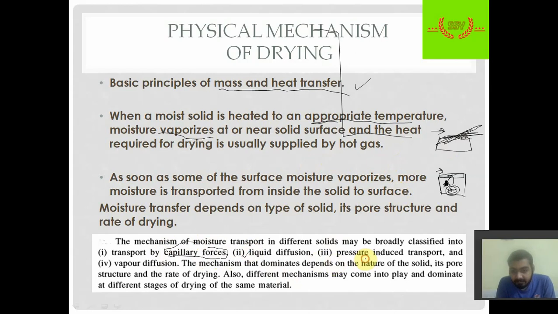Next is pressure induced transport. That is, we apply pressure so that moisture transfers from the higher moisture concentration to the lower moisture concentration part. And the fourth phenomenon is vapor diffusion. Vapor diffusion is nothing but the vapor diffusing, as in liquid diffusion. So all four mechanisms are present, but which mechanism works depends on the nature of the solid, its pore structure and rate of drying.